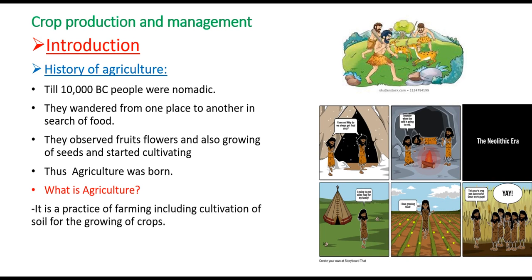It is a practice of farming including cultivation of soil for the growing of crops. Have you understood, children, what agriculture is? The cultivation of soil for the growing of crops is called agriculture. This is how agriculture was developed.